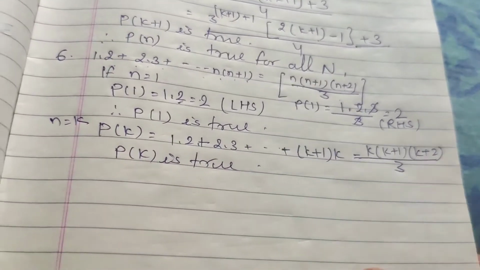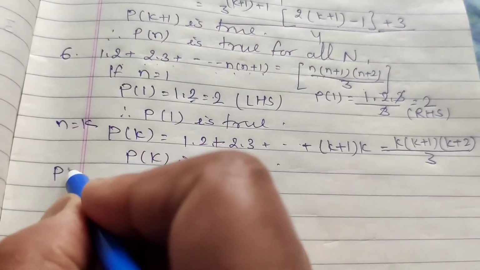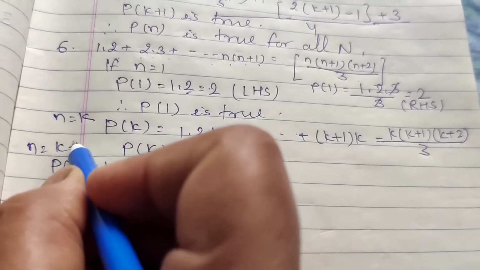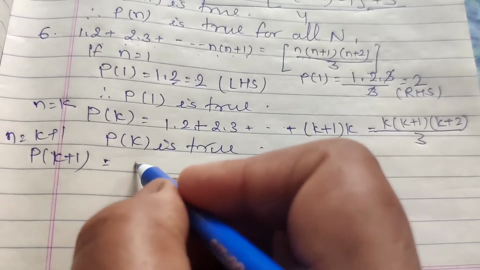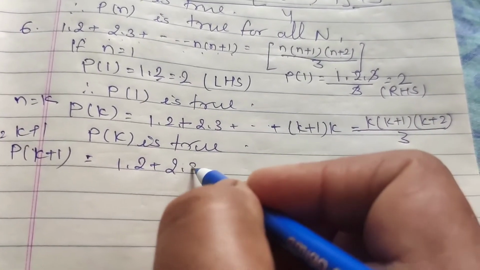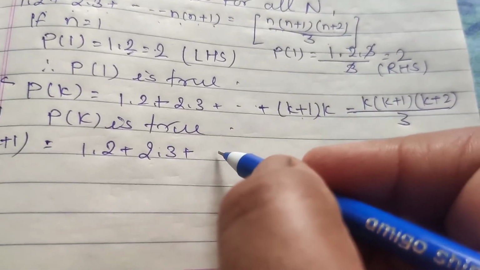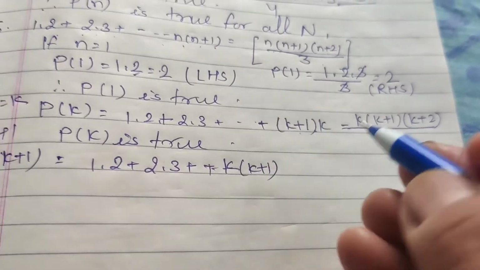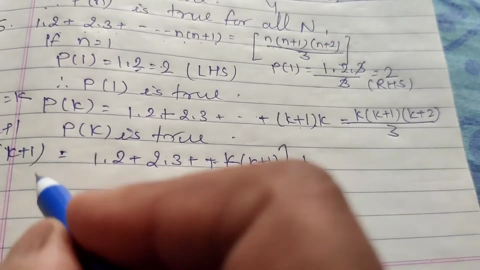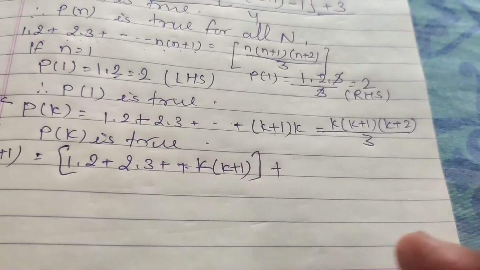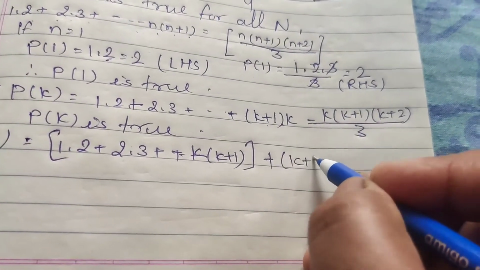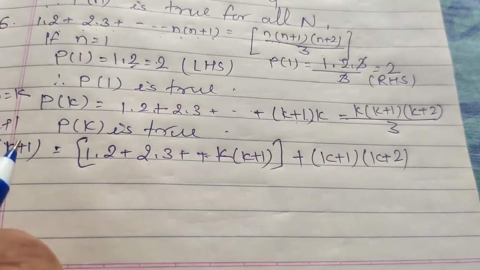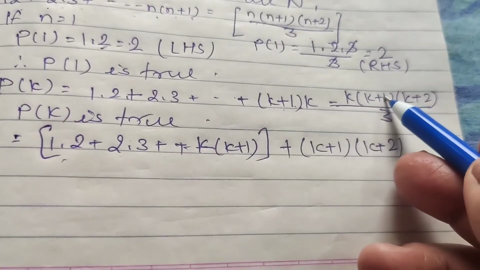Now P(k+1), right here n equal to k plus 1. The term becomes 1 into 2, just increase one term in this series. Now the k means k plus 1 and k plus 1 means k plus 2. Just increase 1.